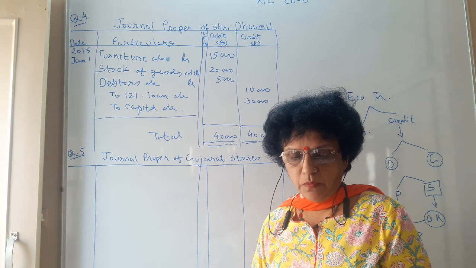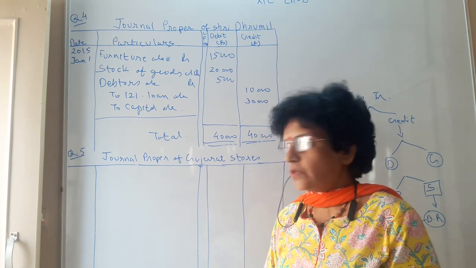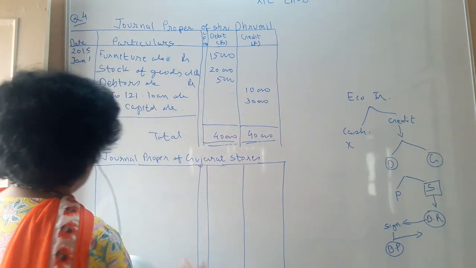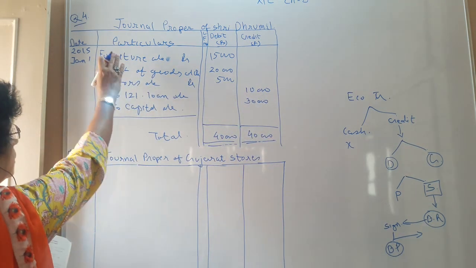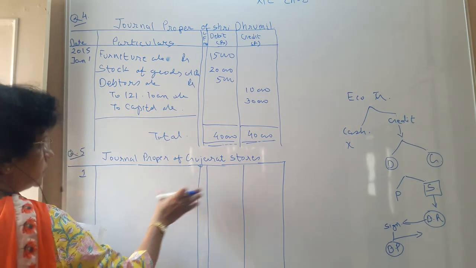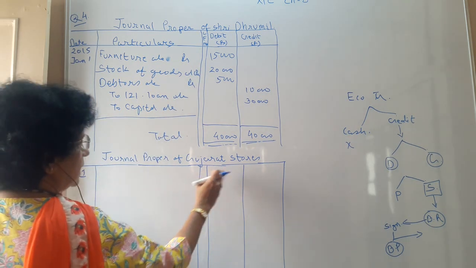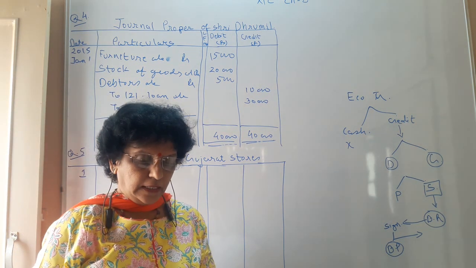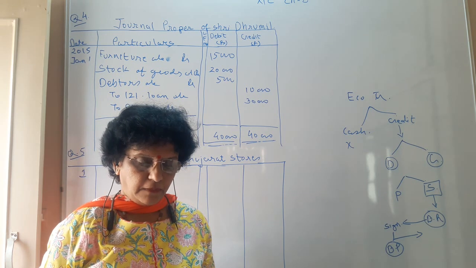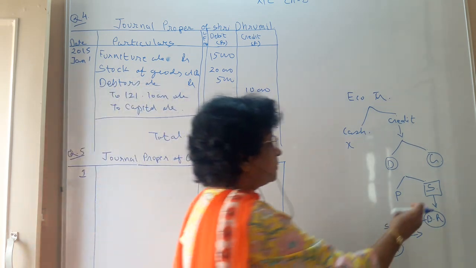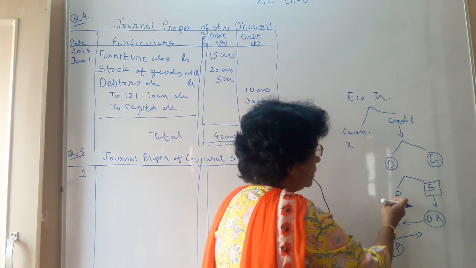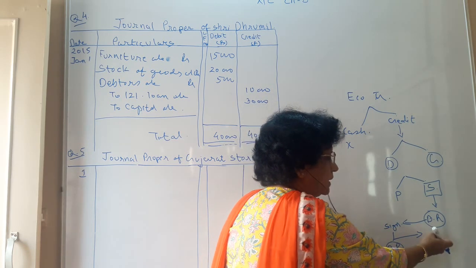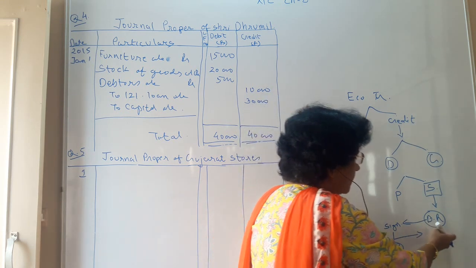Here, number 1, dates are not mentioned, so we will be writing the serial number of the particular transaction. Transaction number 1, the pro forma remains the same, so you have to draw the same pro forma: date, particulars, LF number, debit and credit. Drew a bill of rupees 8,000 on Ramnik, which he accepted and returned. So here, see, you are the seller. You have drawn a bill on Ramnik. Ramnik has signed, he has accepted and the bill is returned. It means that the bill is coming in.